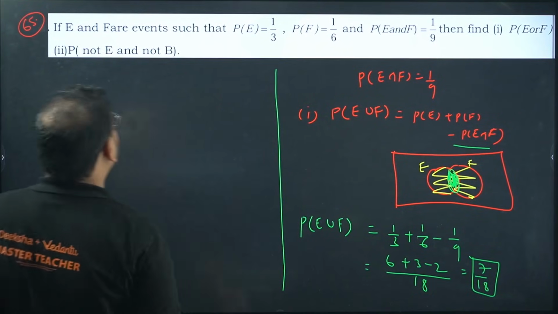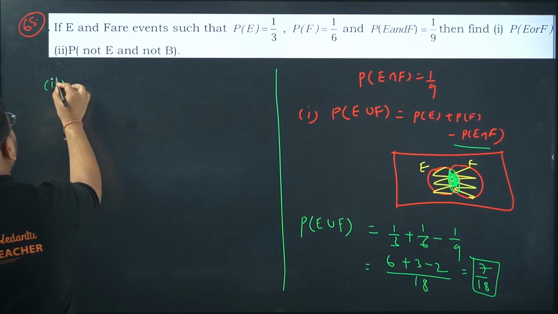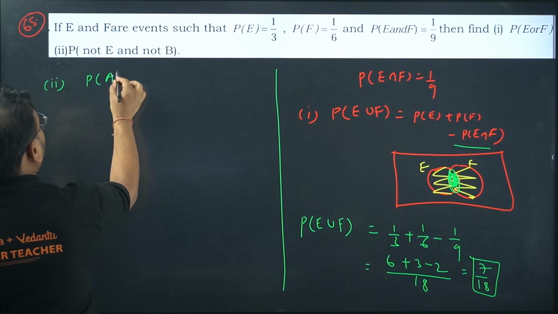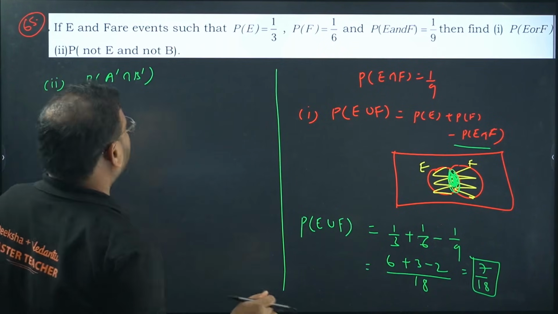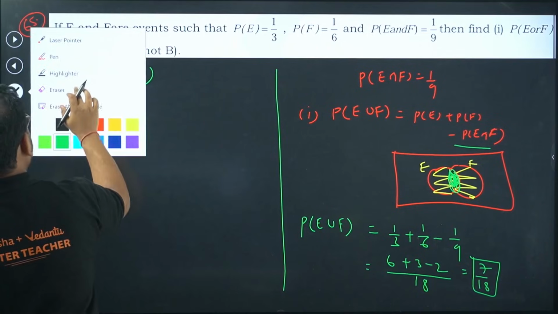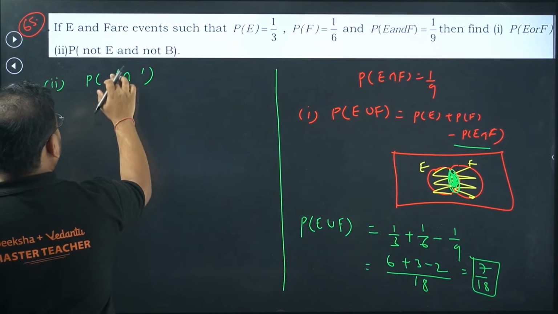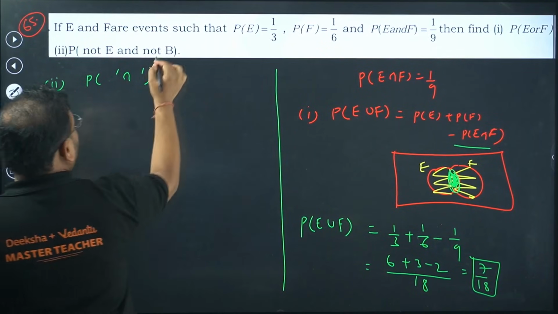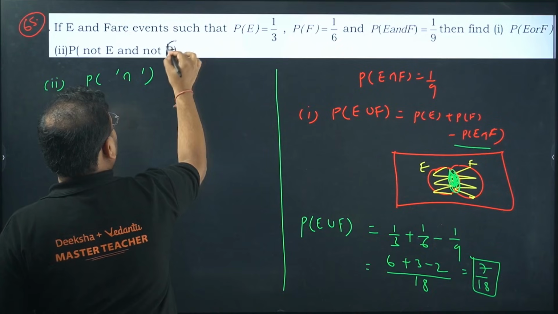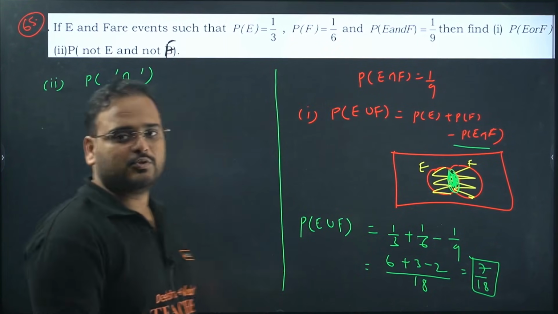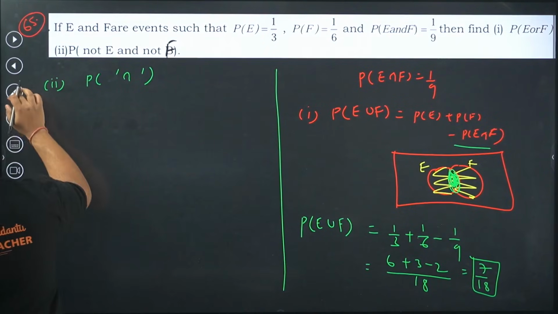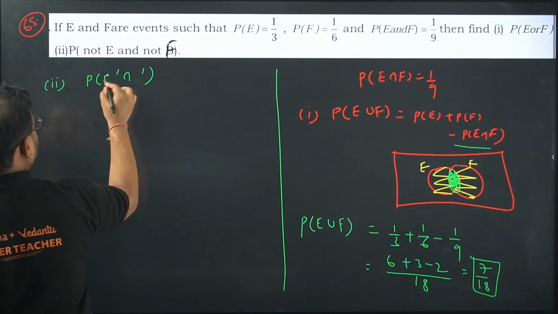Second part, P of not E and not B, they have written by mistake. It should be F actually. It is a mistake, sorry. There is no B over here, guys. Can you see that? There is no B. This is E and F. So E dash and F dash.